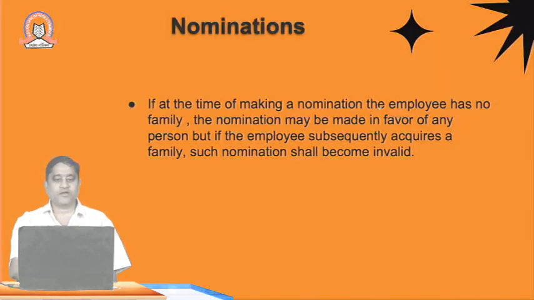If at the time of making a nomination the employee has no family and the nomination is made in favor of any other person, but the employee subsequently acquires a family, such nomination shall be void. Suppose the employee is unmarried and has filled up the nomination form with his mother's or sister's name. After his marriage, if he feels that his nomination under the gratuity has to be changed, the government has given him the right to change those persons from the mother or sister to his wife or his children.